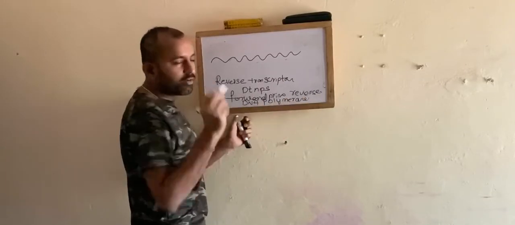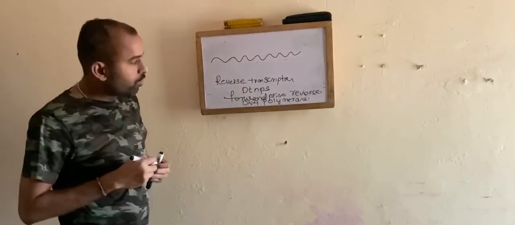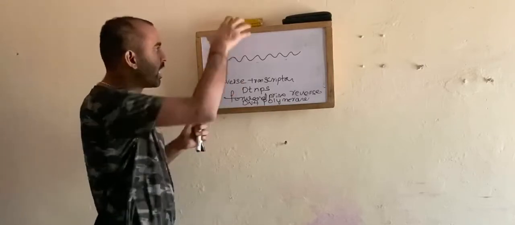This is the fundamental information you need to know before starting any RT-PCR method.